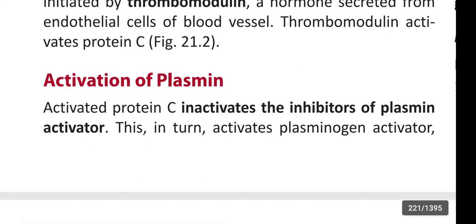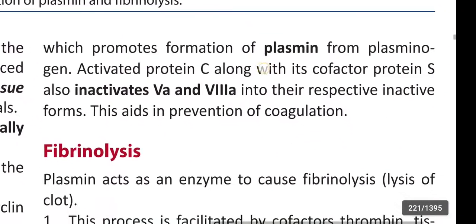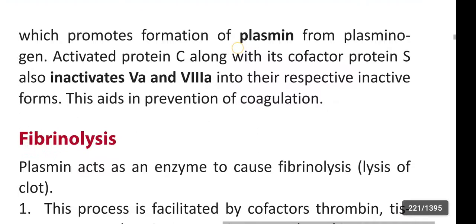Next, activation of plasmin. The activated protein C inactivates the inhibitors of plasminogen activator. This in turn activates plasminogen activator, which promotes formation of plasmin from plasminogen.